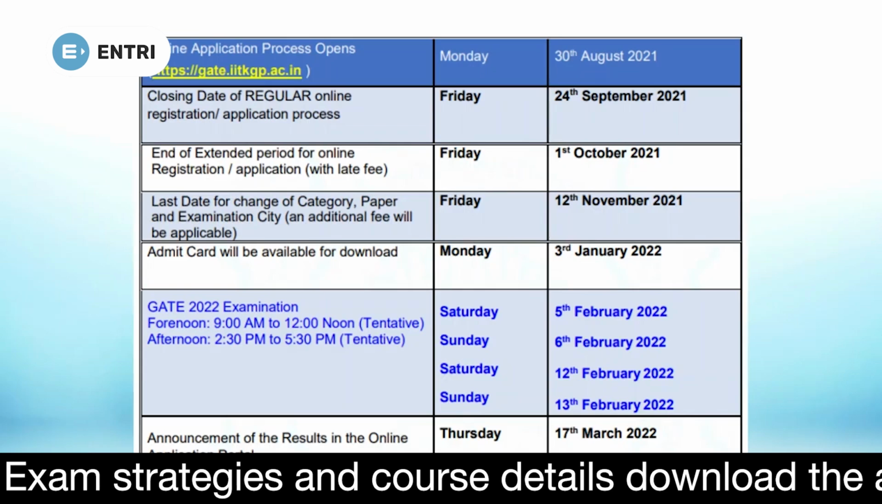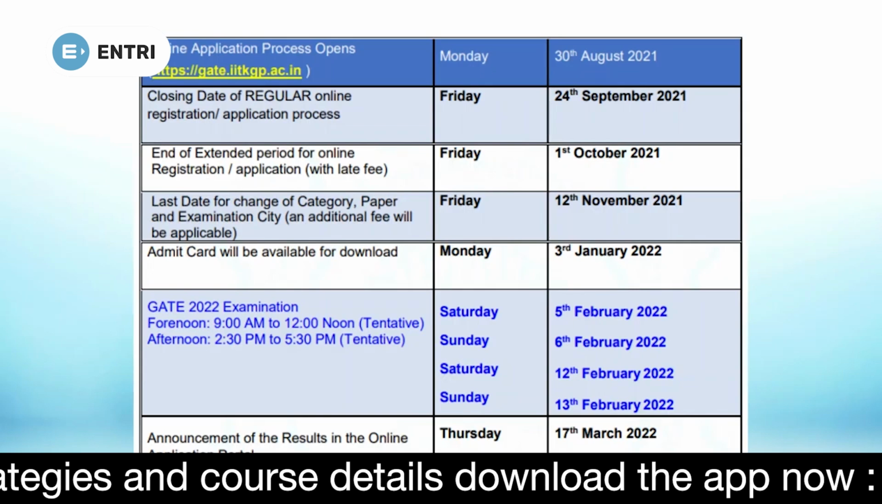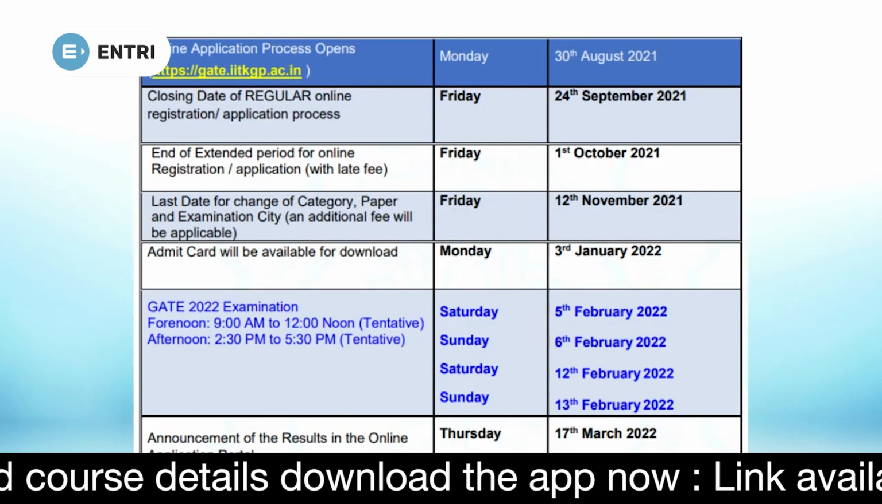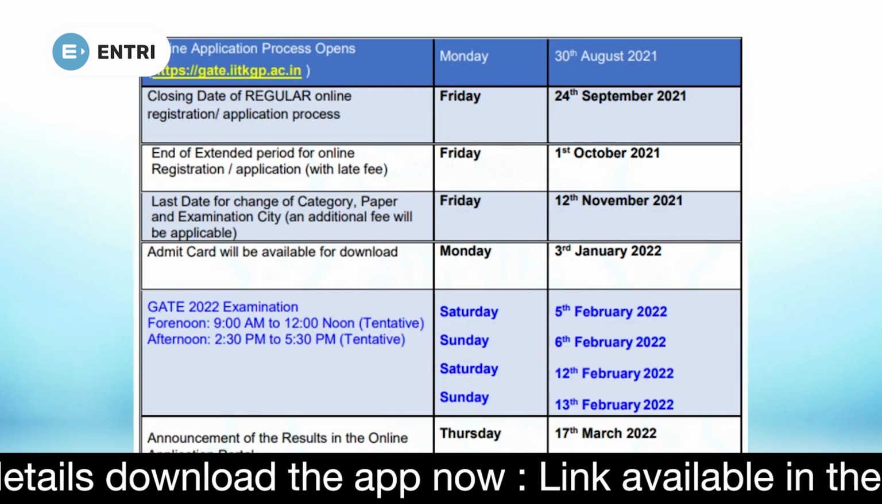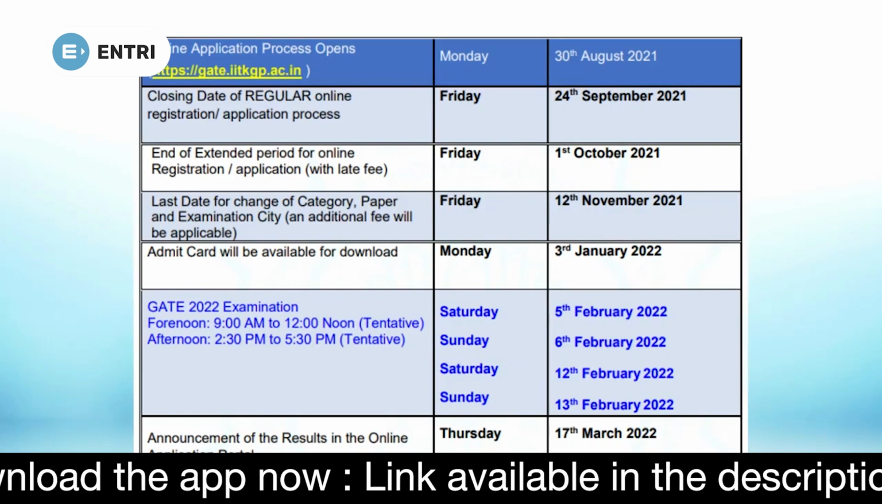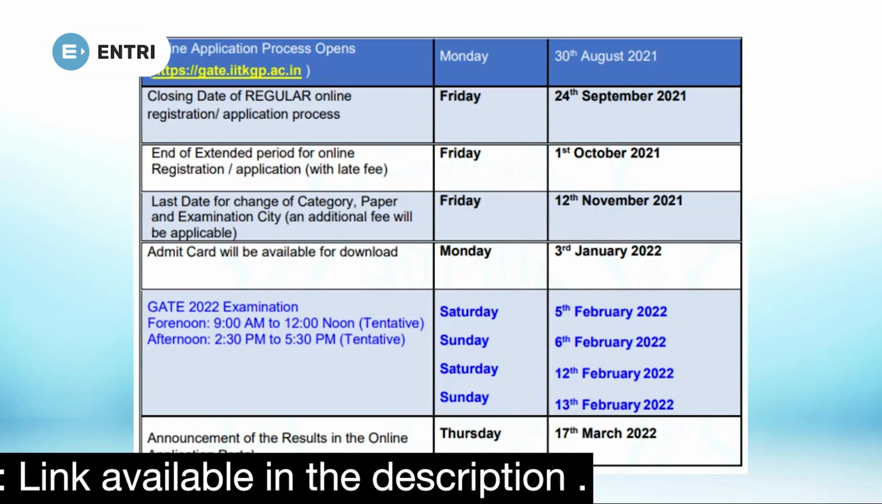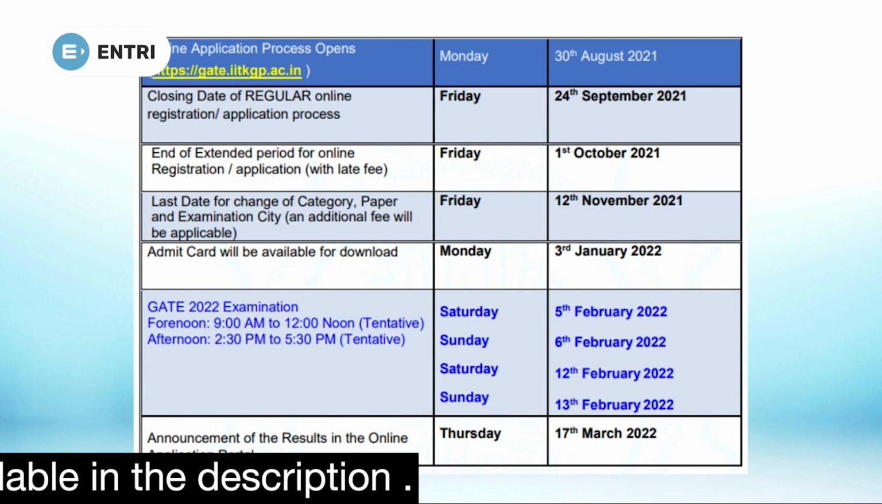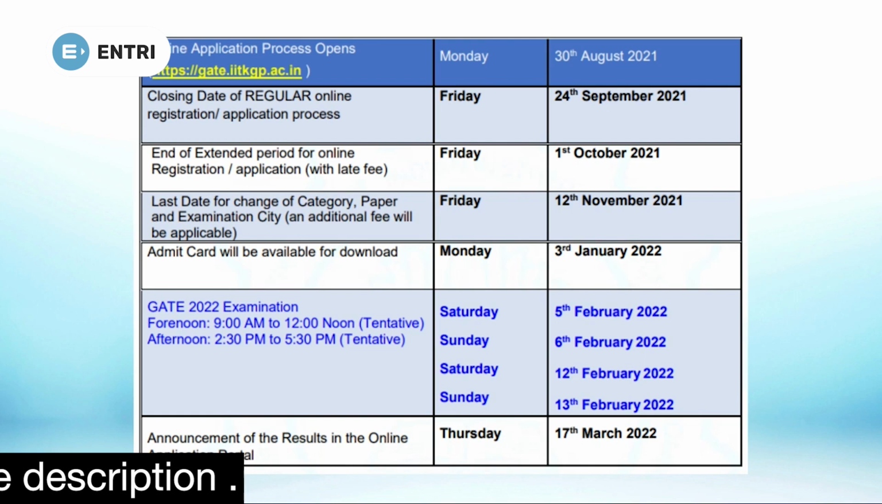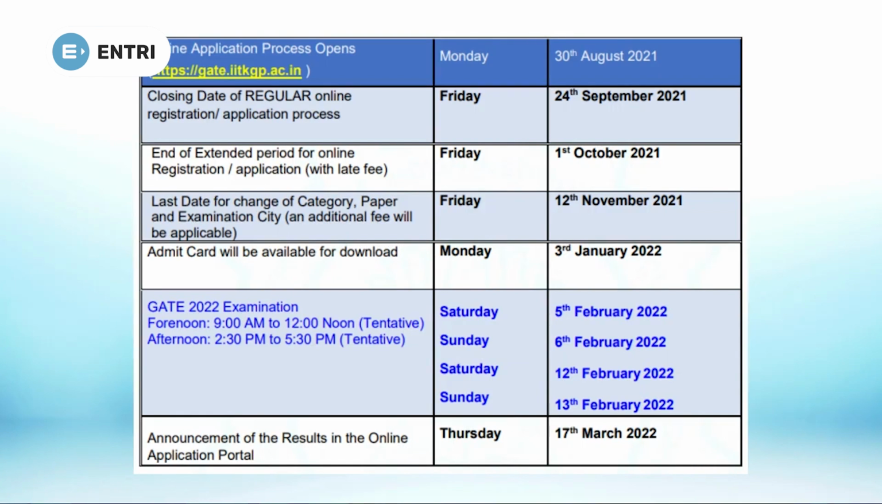Here are the important dates to remember. The online application will start on 13th August and the regular closing date of the online application is 24th September. The end of the extended period of application with fine or late fee is 1st October. 12th October will be the last date for changing the category, paper and examination city, if you entered anything wrong at application time, with an additional fee.